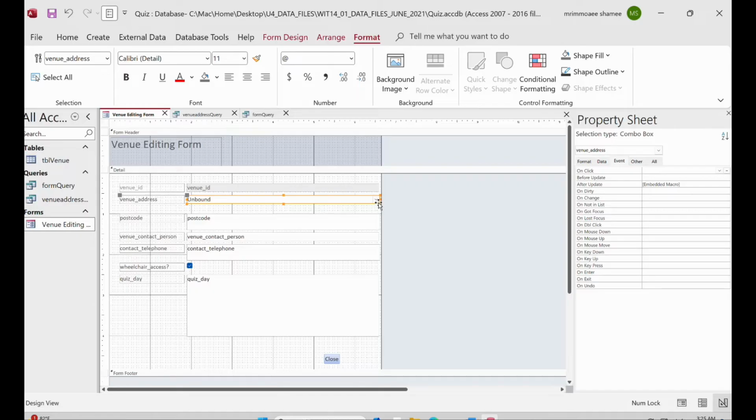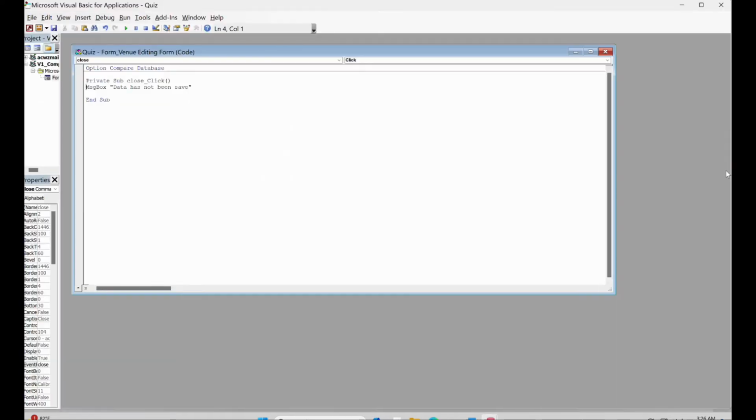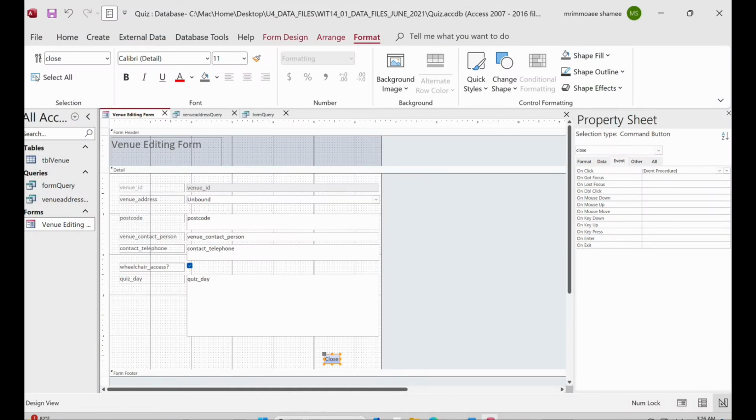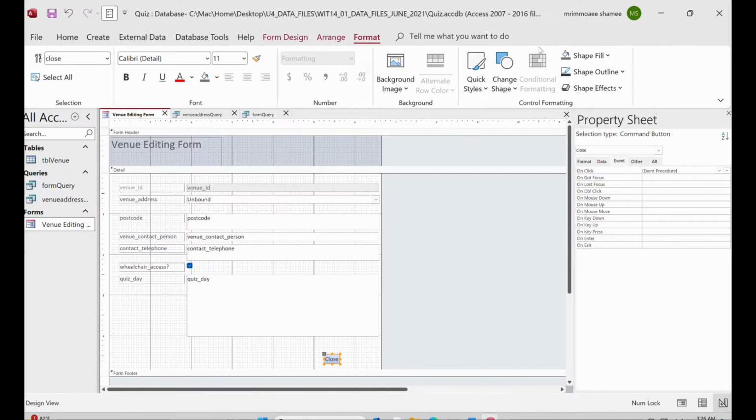So we made it a combo box. So take the screenshot of what you did here. Then for the close one, take the screenshot of the event we added as well. So you have to add the whole screenshot and paste it on the B here, right? Ensure all fields and details can be clearly seen. So paste it here. Then we will move to the next question.